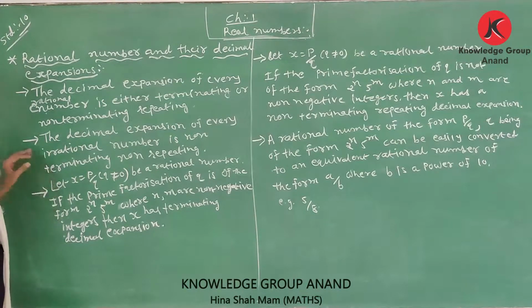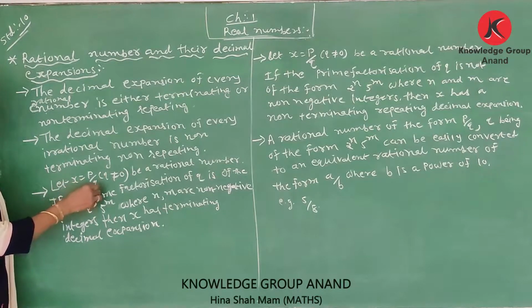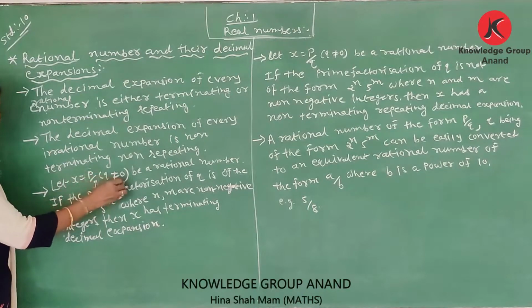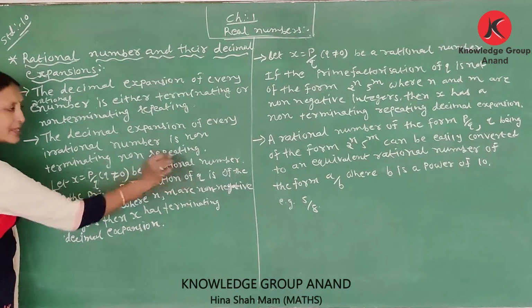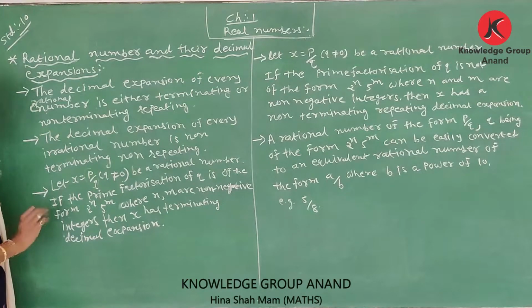Okay. Next, x is equal to p upon q. It is a rational number, q is not equal to 0. Let x is equal to p upon q.